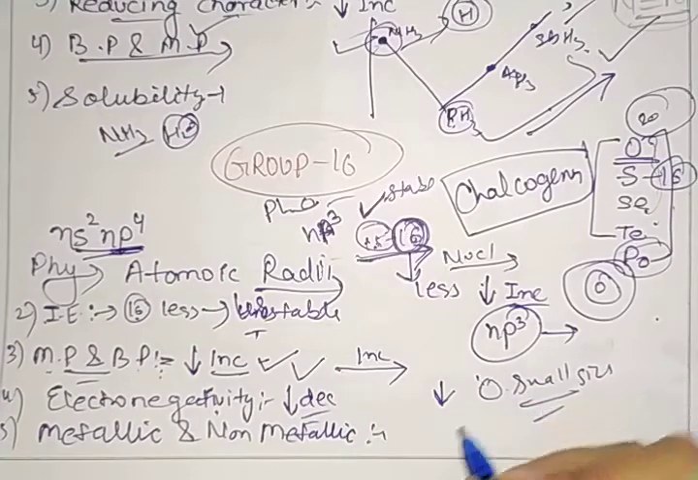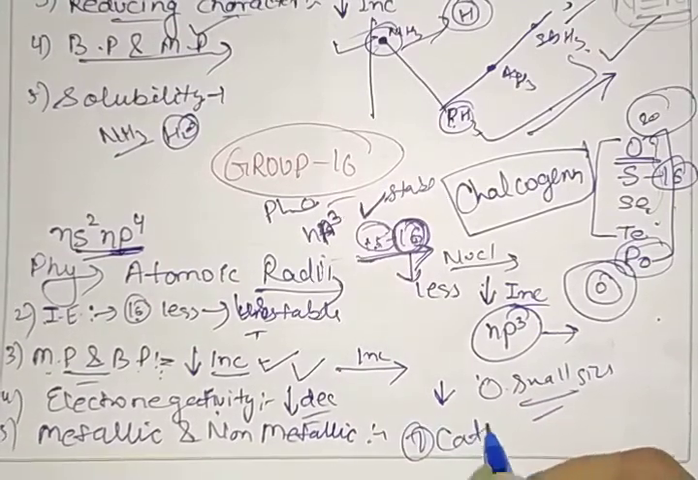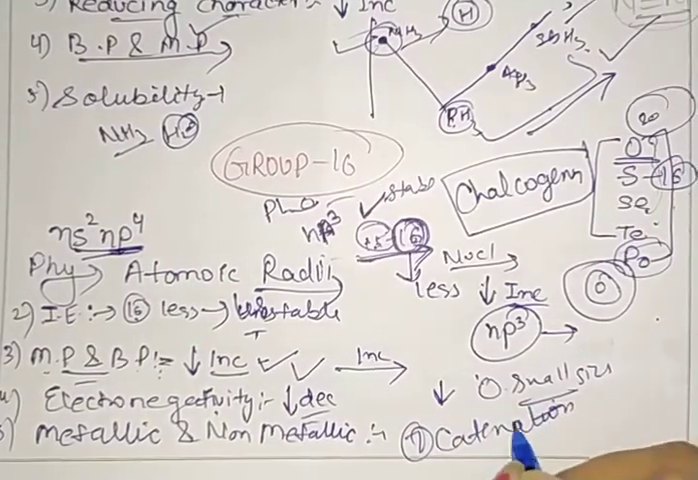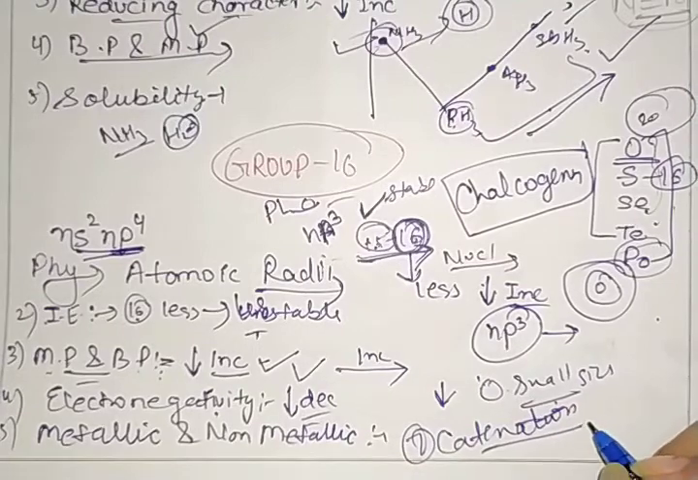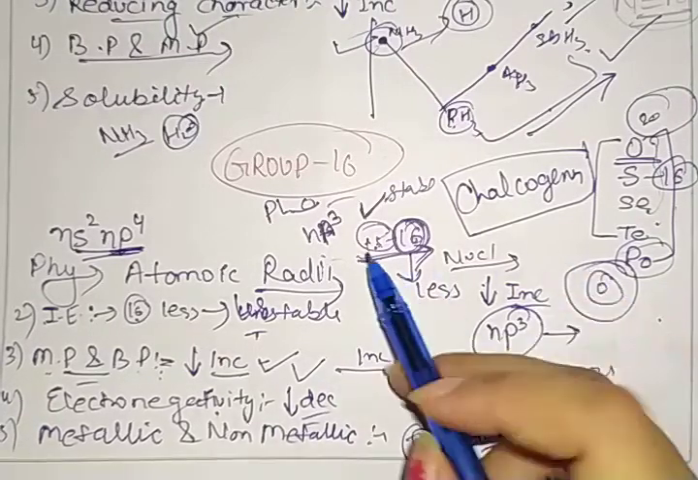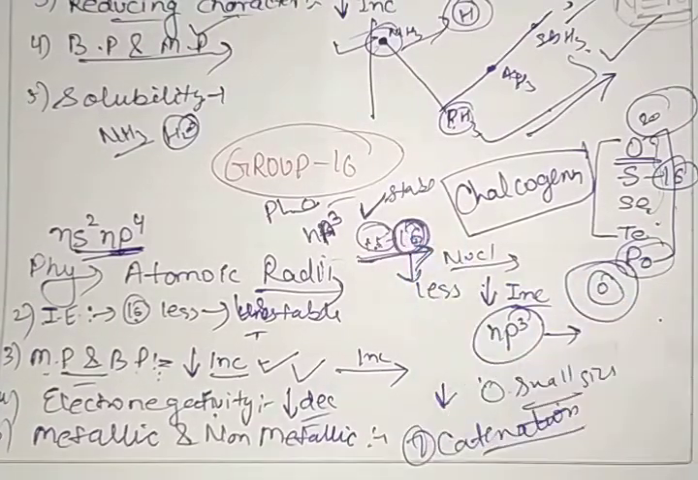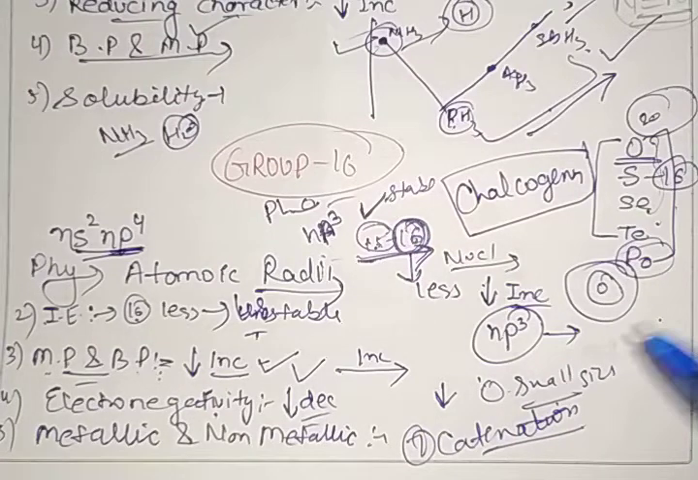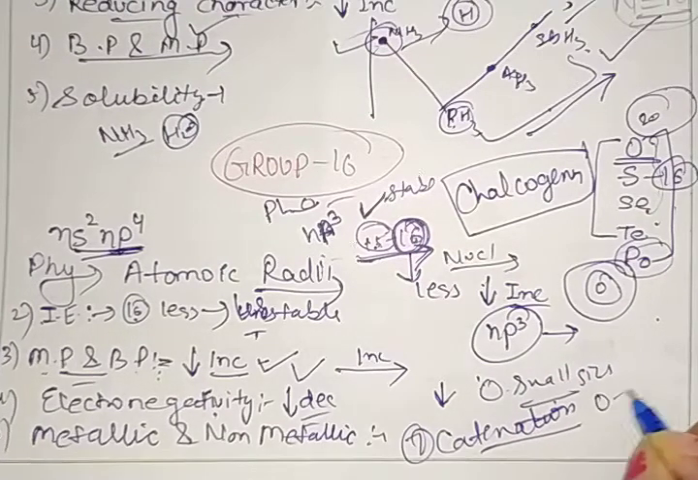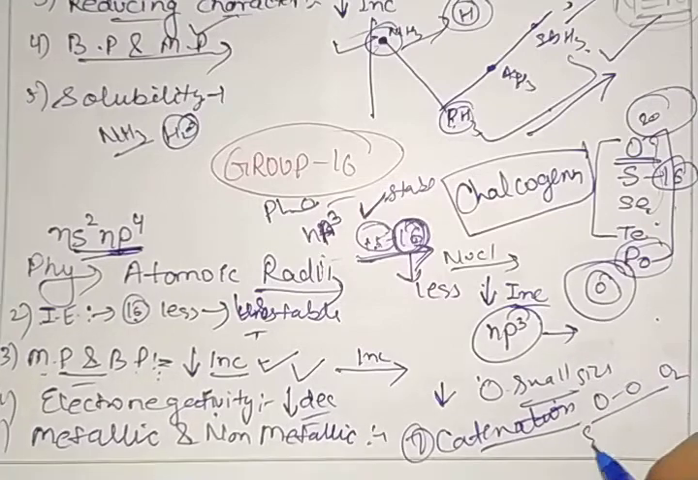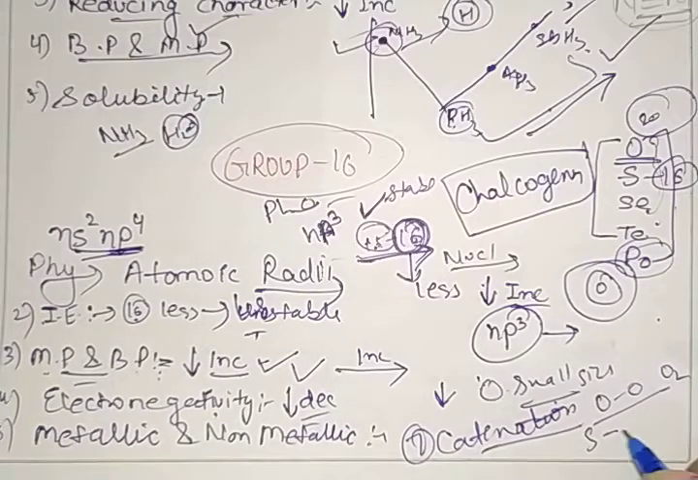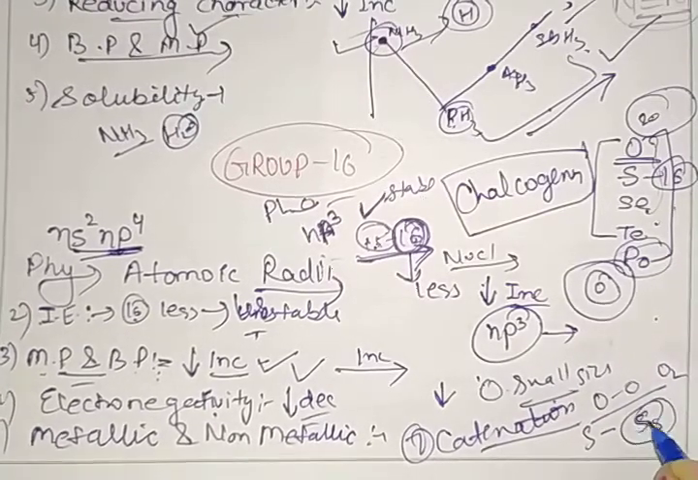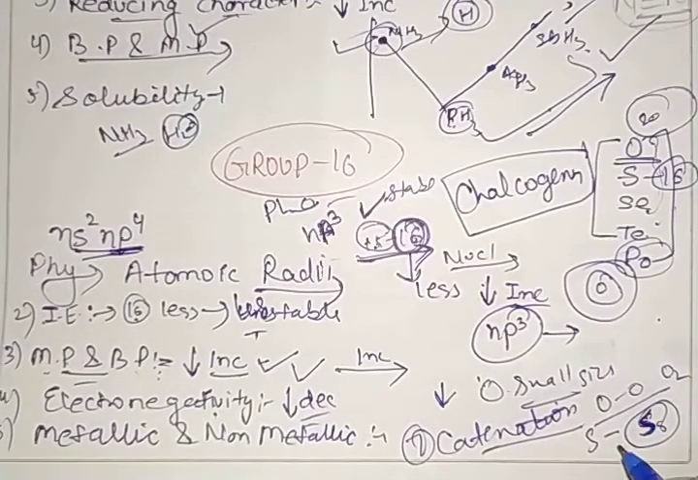Next point we have is catenation. Catenation means the self-linking property. So we can say that these group 16 elements also have this property. Oxygen combines with oxygen, which is dioxygen. Sulfur also combines with sulfur. It makes the S8 molecule, which has a puckered ring structure. So these also have some catenation property.